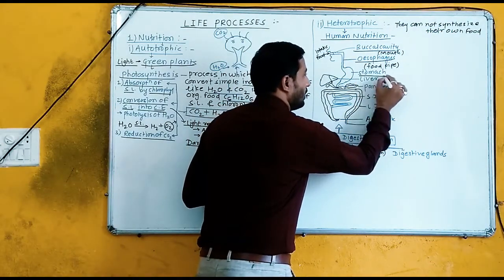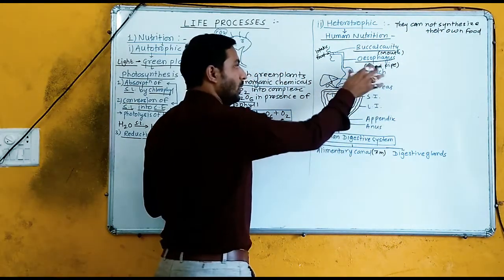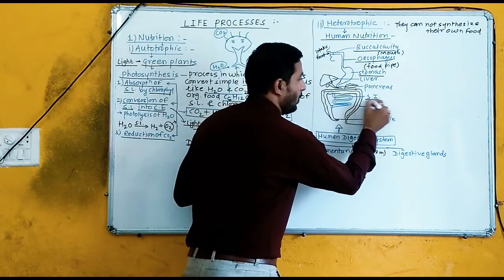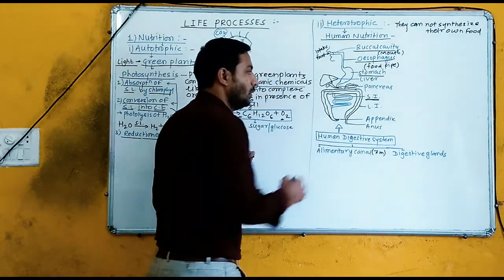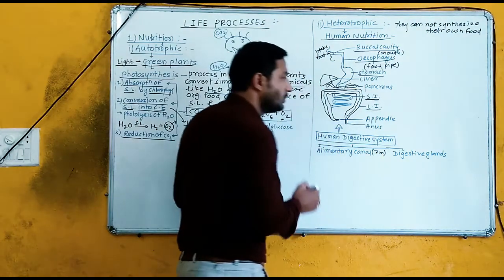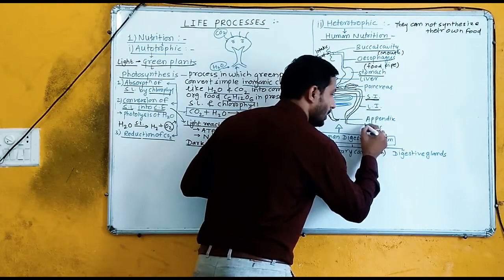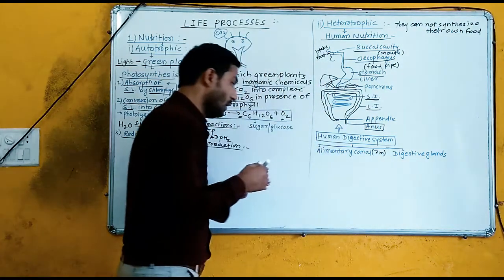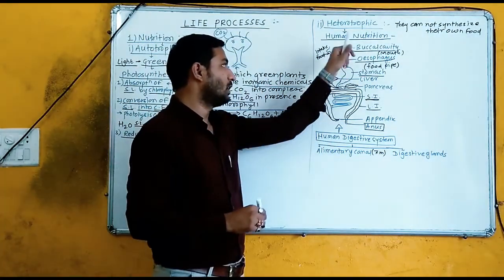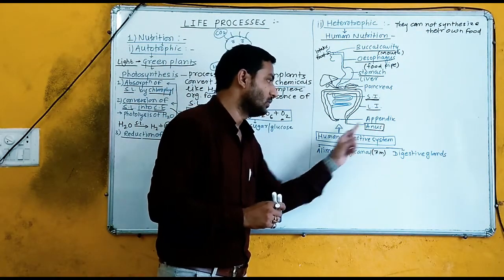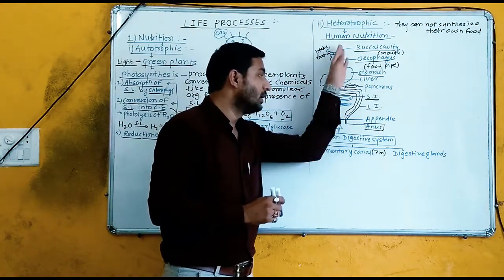After that, the stomach, the wider part of the alimentary canal. After that, small intestine, then large intestine, and last, the anus. It means the alimentary canal starts from the mouth and ends at the anus. This is considered the alimentary canal.